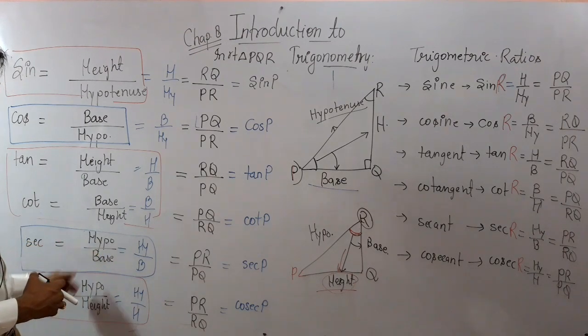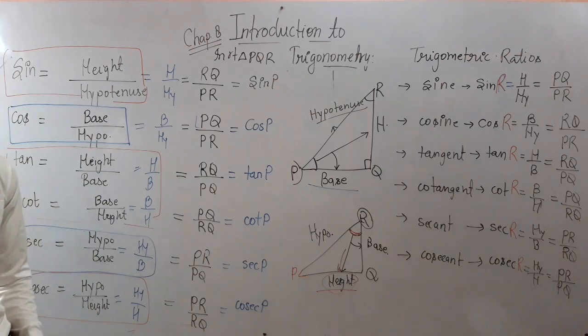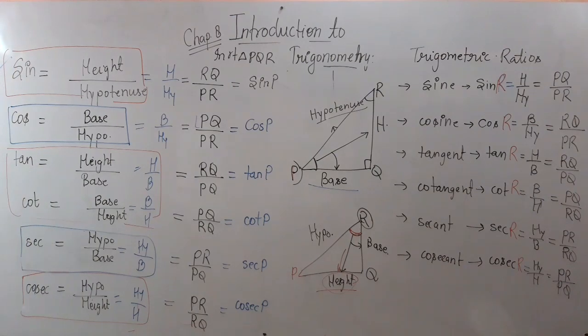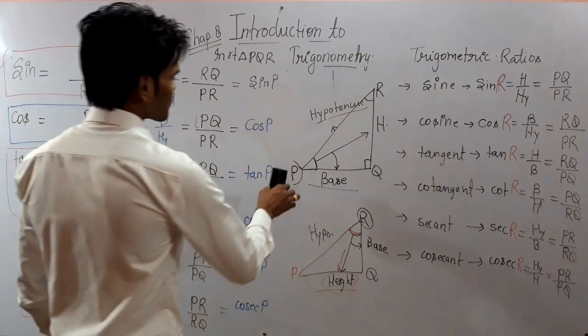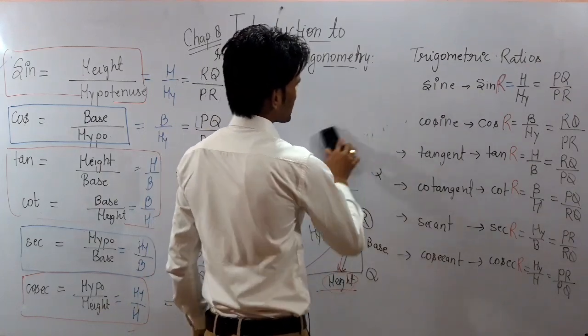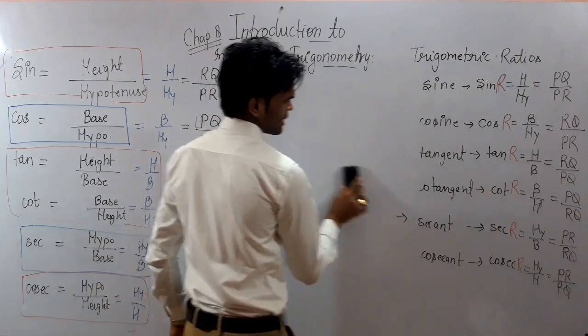Then cosec is the reciprocal of sine, and it is the ratio of hypotenuse and height of the triangle. Okay, now moving toward the next topic, that is the Pythagoras theorem. Then after that we will come to exercise 8.1. Okay, so see here.